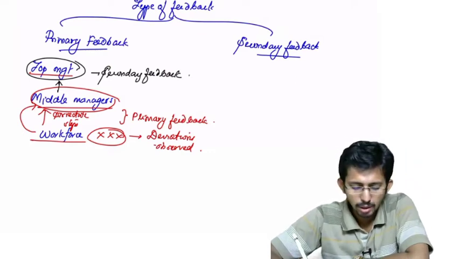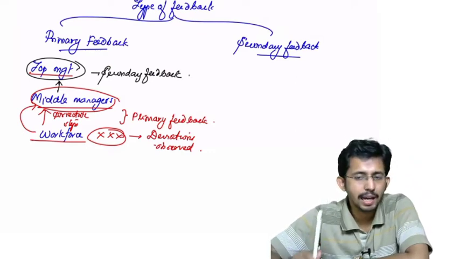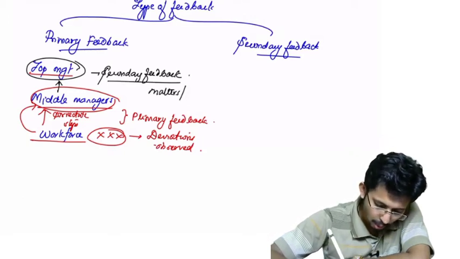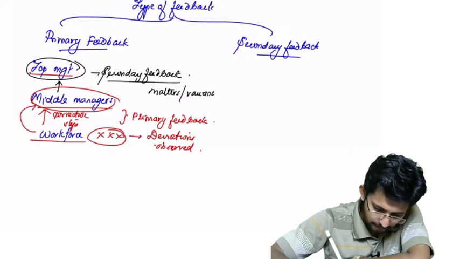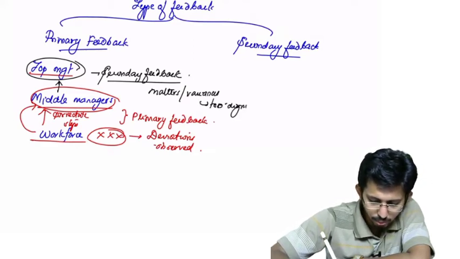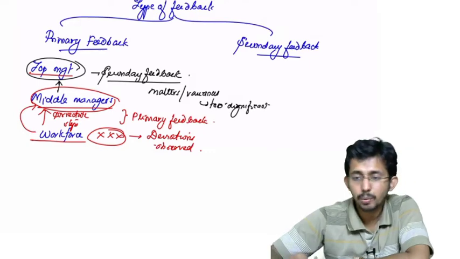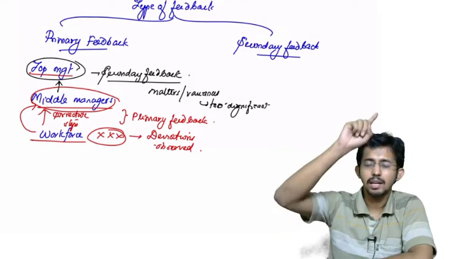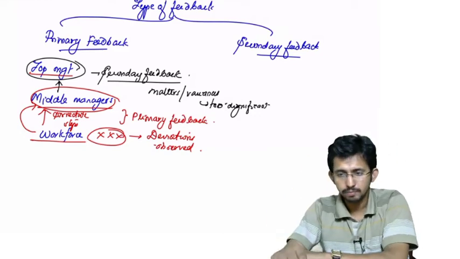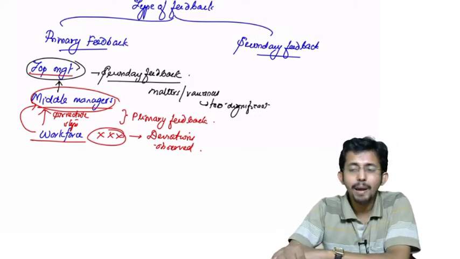Is it clear? So secondary feedbacks will be there only in case of matters or variances which are too significant, and hence require the attention of the top management or higher ups. And what will top management do?